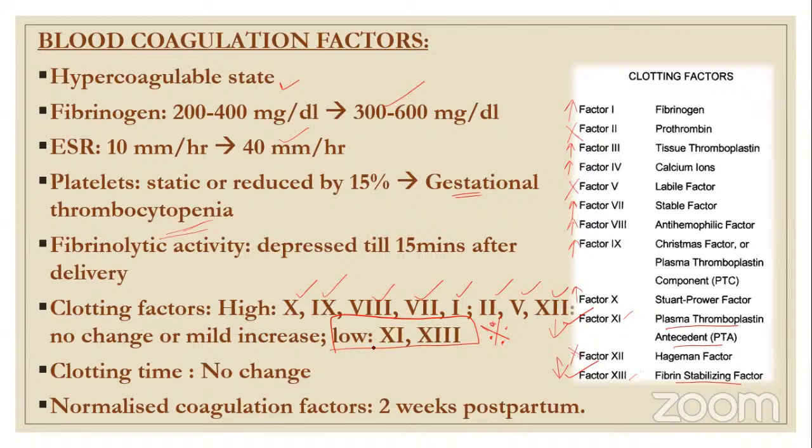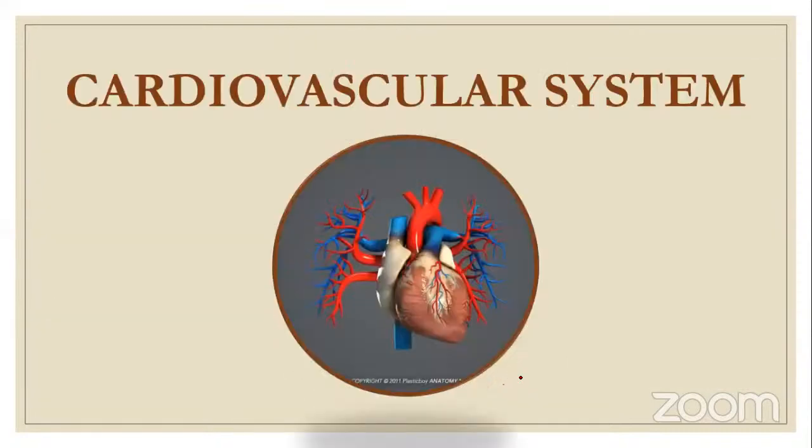And the main question is, which clotting factors decrease during pregnancy? It is 11 and 13. And there is no change in clotting time. The coagulation factors normalize 2 weeks after the postpartum period.